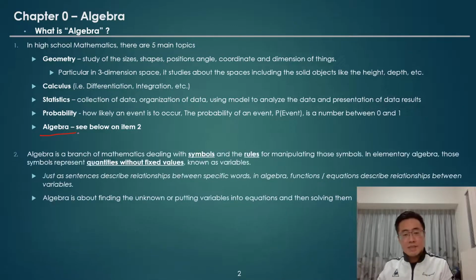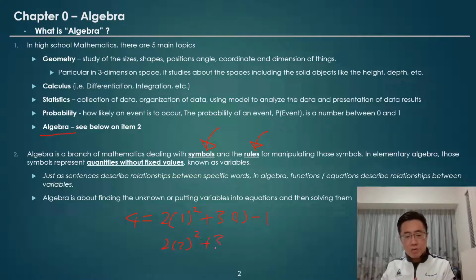So algebra is a branch of mathematics dealing with symbols and the rules for manipulating those symbols. For example, take a very simple expression like 2 times 1 to the power 2, plus 3 times 1, minus 1. Immediately you can calculate the value of this expression to be equal to 4. And now you want to replace the value of 1 by a value of 2.